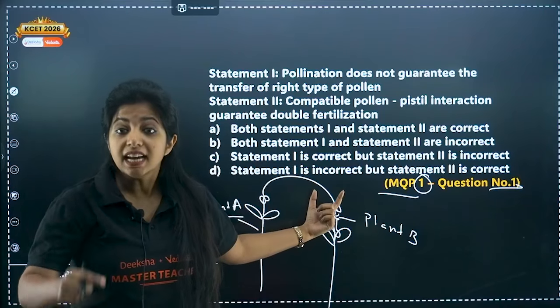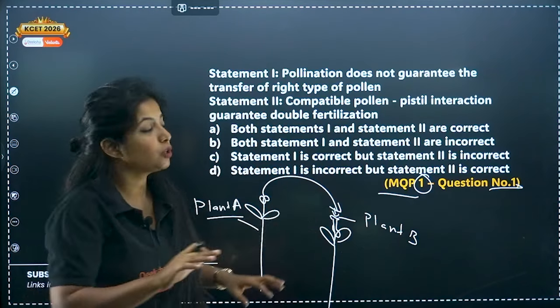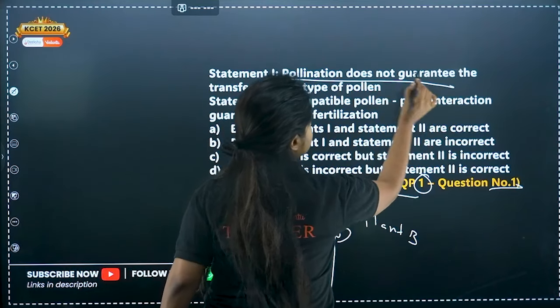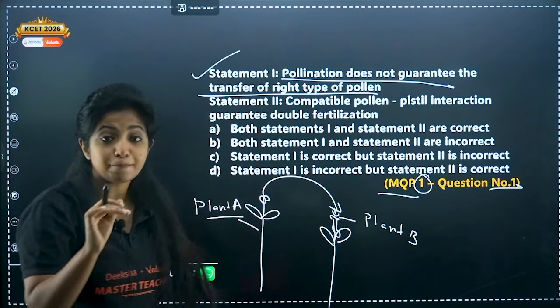Does it guarantee the right type of pollen transfer? No, it does not. So basically this particular statement would be correct. It does not guarantee the transfer of the right type of pollen. Statement 1 is absolutely correct.